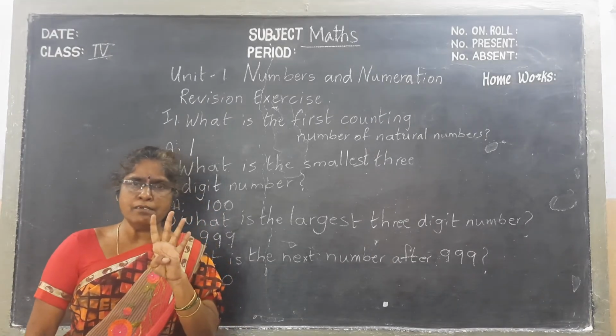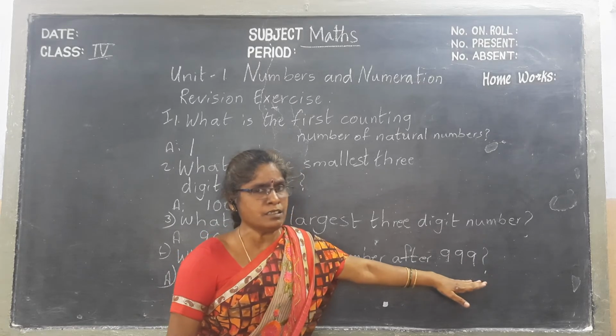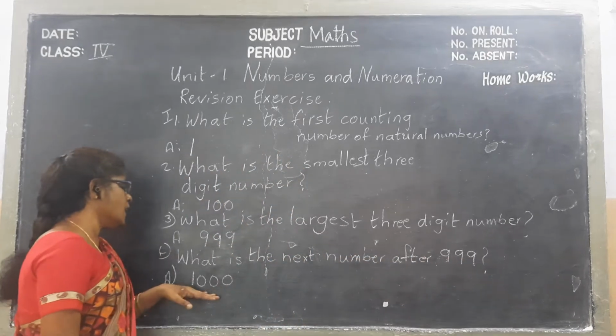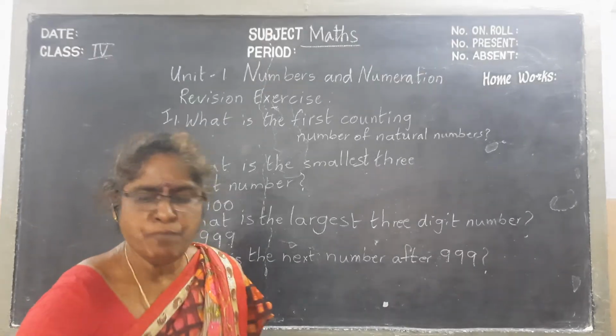Are you able to understand? The earlier one is the greatest 3-digit number and this is the smallest 4-digit number. Then fifth one.